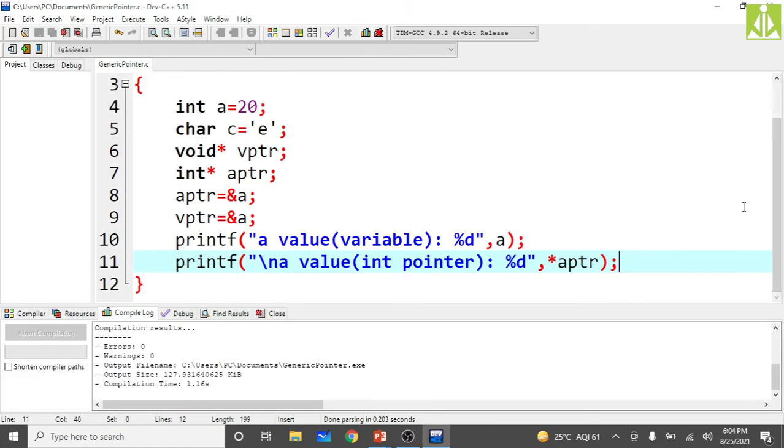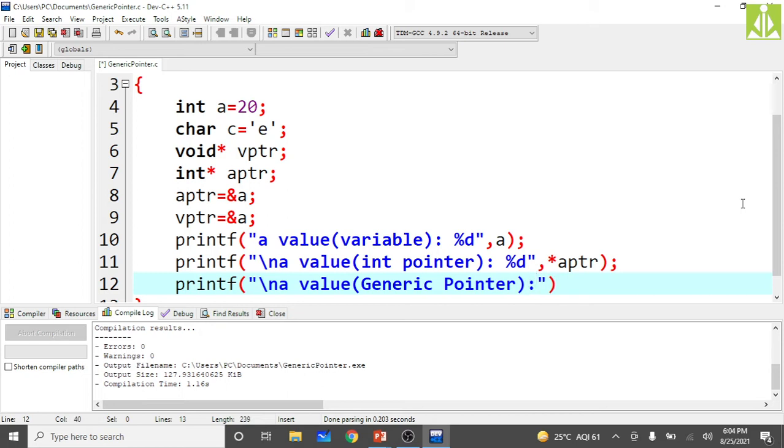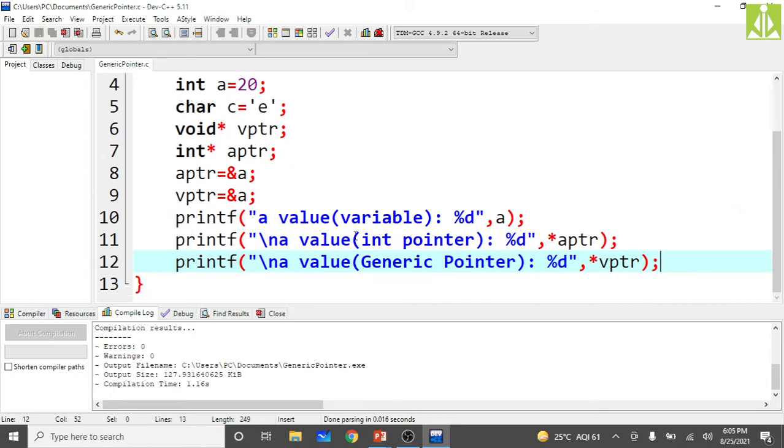But when it comes to the generic pointer, the generic pointer is nothing but your vptr, the void pointer. So inside that, I will print the a value using the generic pointer. Here also percent d, I want to print the value. So can I dereference that vptr directly? Is it possible? We will see first like this, and see what type of issue it will generate. So what I'm doing here is printing the a value using the generic pointer, and directly dereferencing vptr.